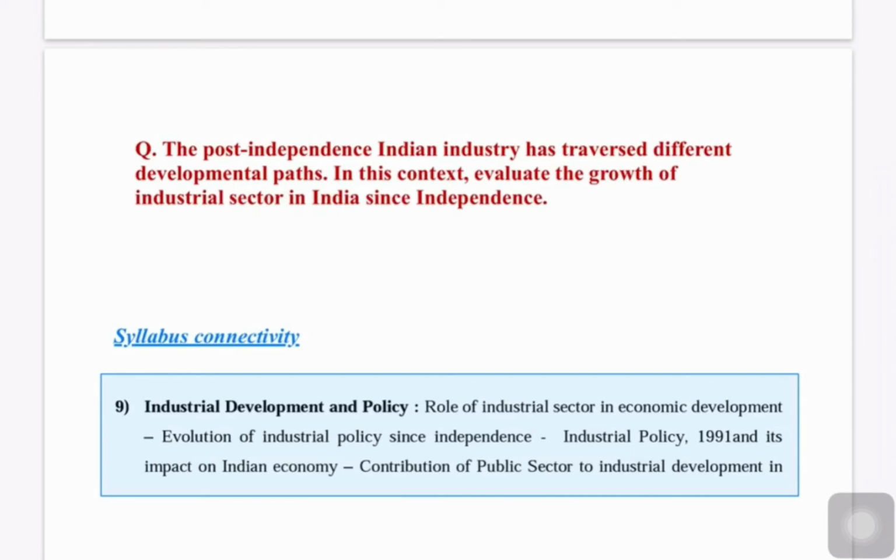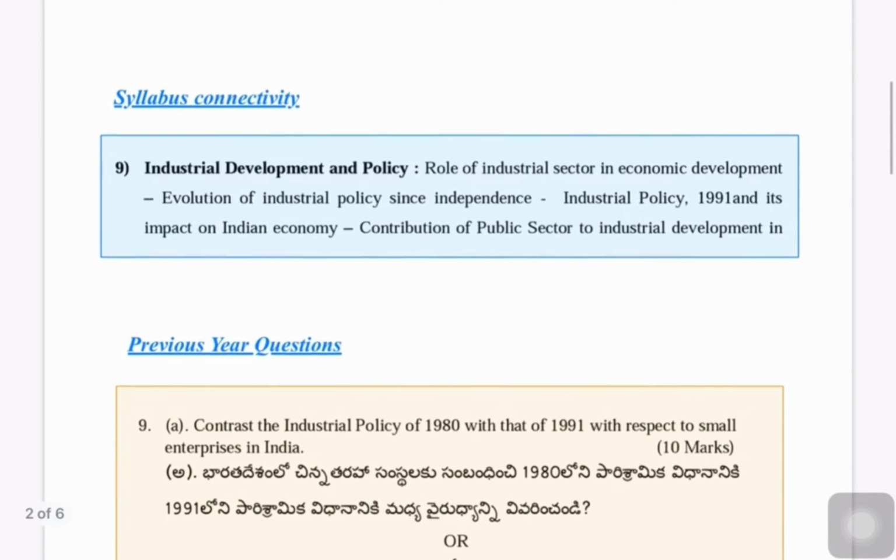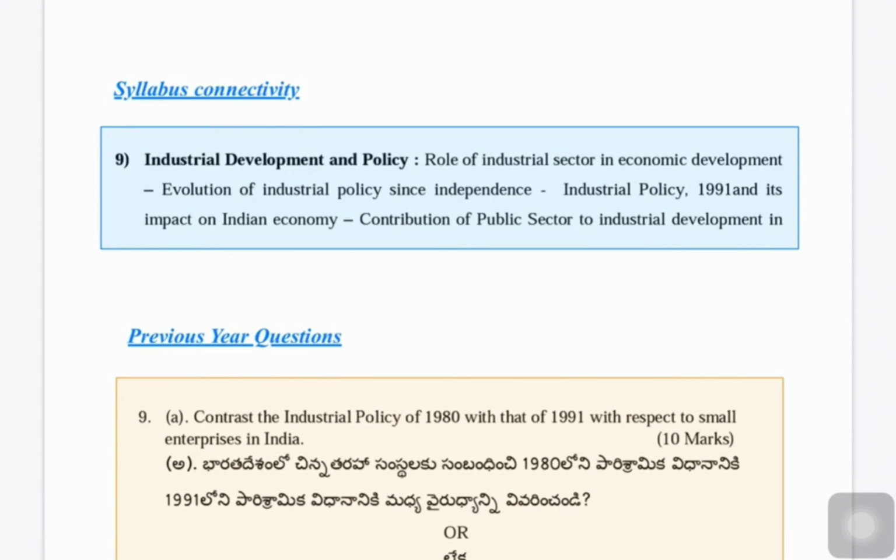In this type of questions, understanding the question is very important, understanding what is the demand of the question and what the examiner is expecting from the answer. So first we will try to connect it to the syllabus. In Paper 4 of Group 1 Economy, you have Chapter 9, that is Industrial Development and Policy.